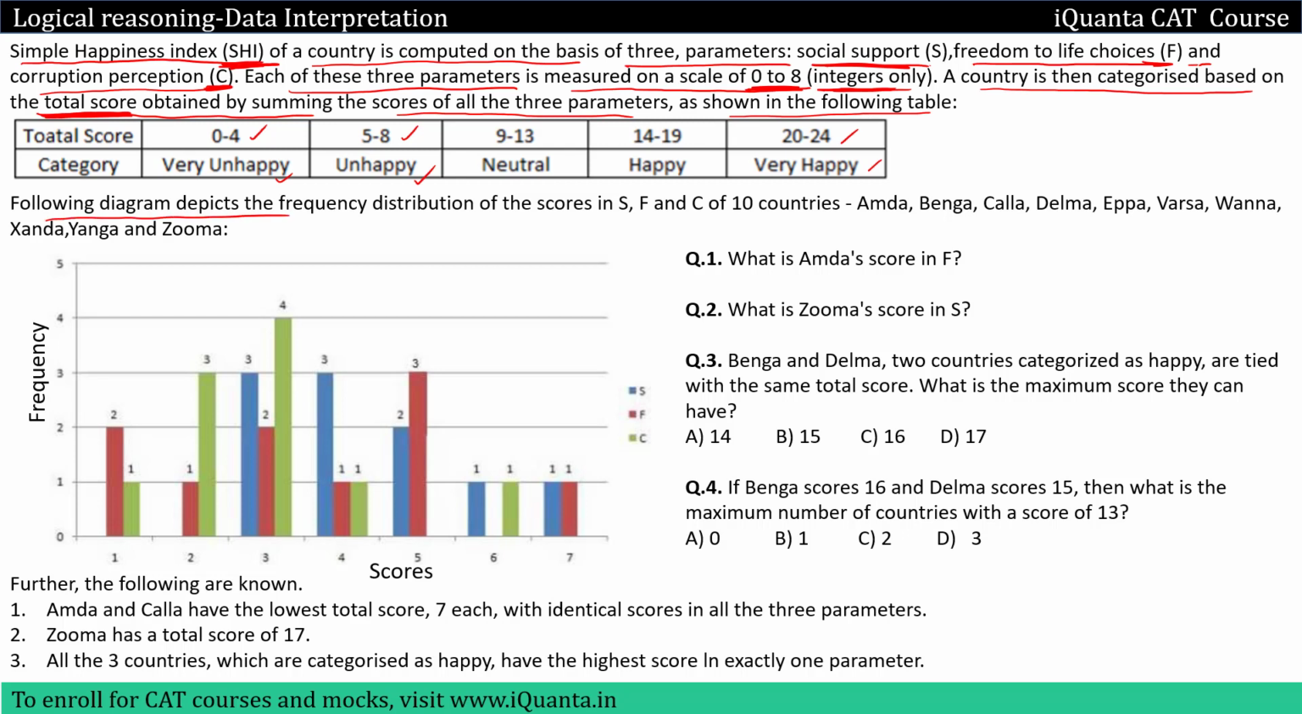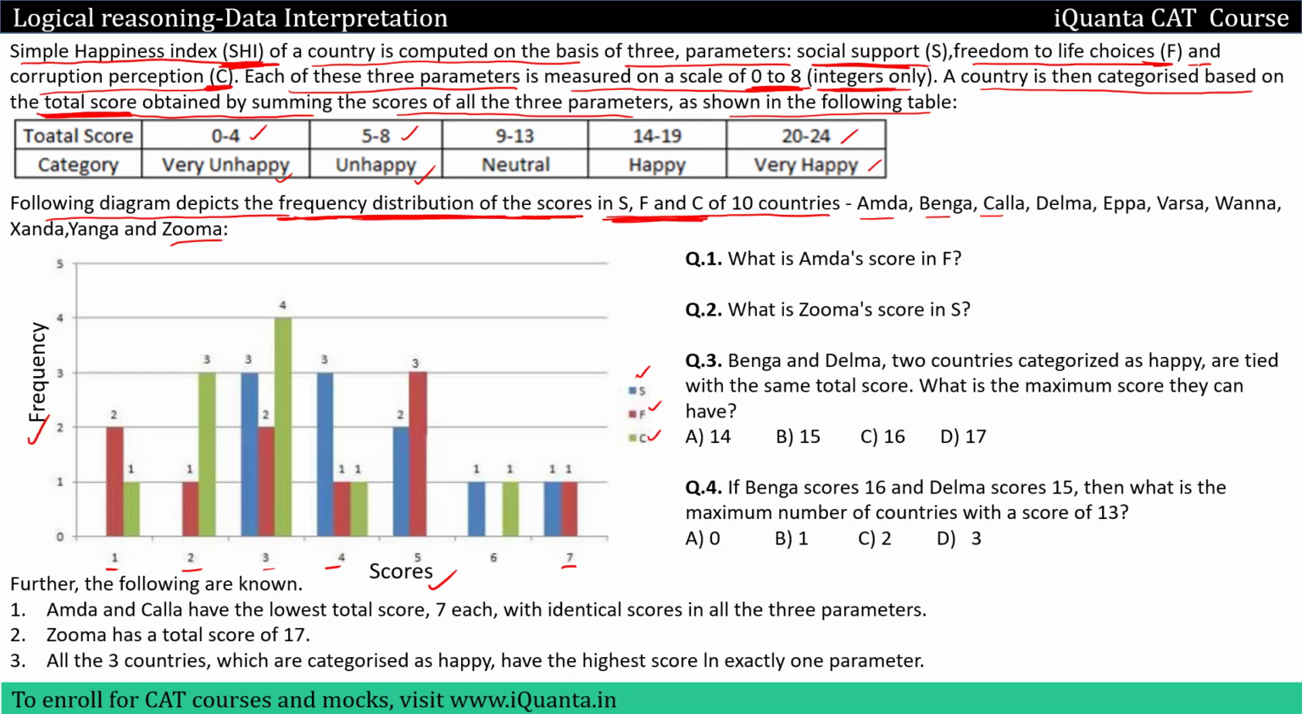After that, the following diagram depicts the frequency distribution of the scores in S, F, C of 10 countries: Amanda, Banga, Kela and so on till Zuma. So we have been given the frequency distribution of scores in S, F, C of 10 countries in this diagram, with frequency on one axis and scores on the other. How to interpret this diagram? We have been given scores on the x-axis, 1, 2, 3, 4 up till 7. We have also been given the meaning of the colors: blue is S, red is F, green is C.